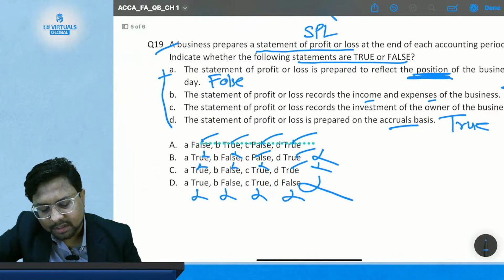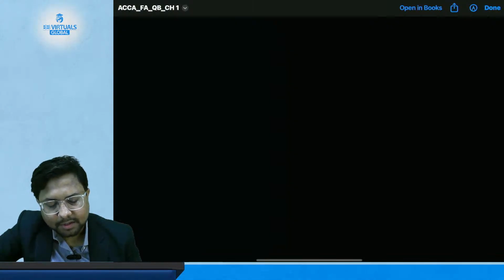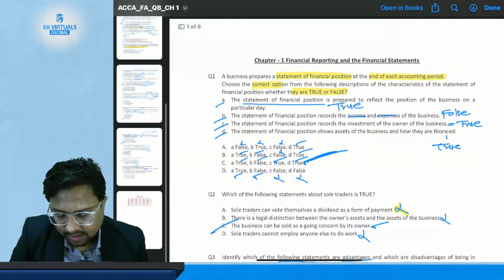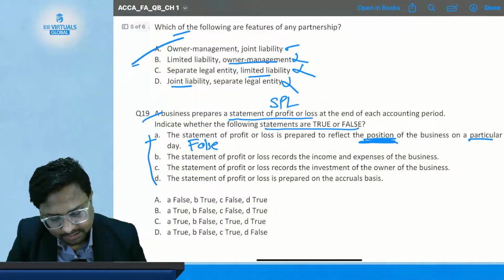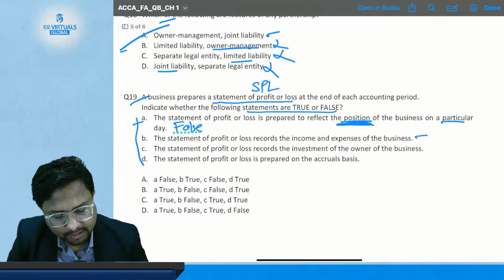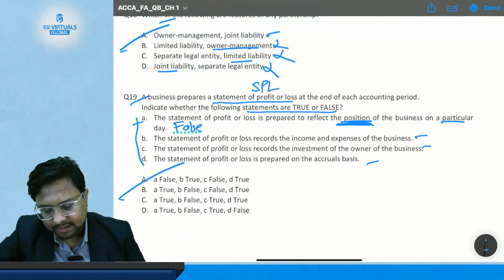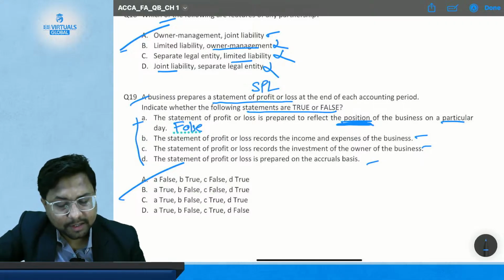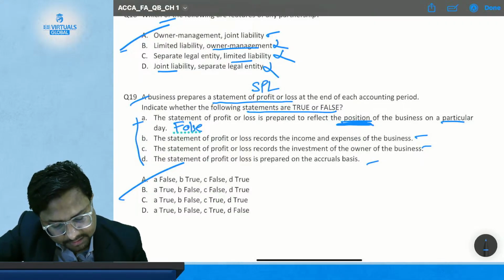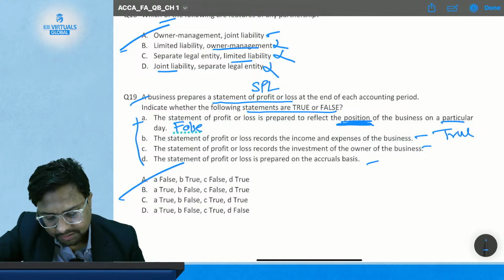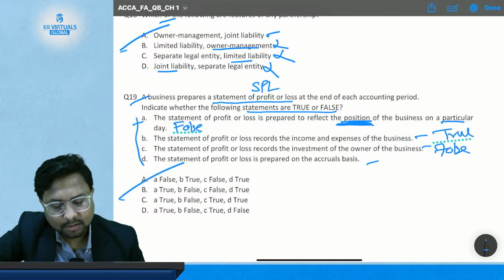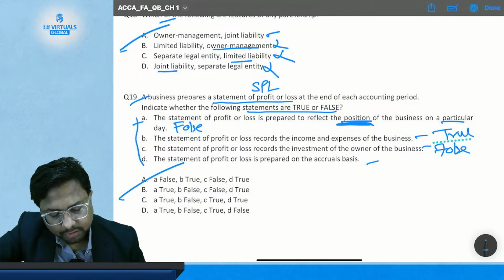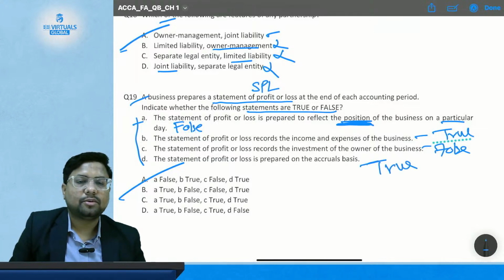So the correct option is option number A, where statements A, B, C, and D are as what we have discussed. Okay, so I'll write it again. Correct answer is A, where statement A is false, statement B is true, statement C is false, it does not talk about the owner's amount, and statement D is true because it is prepared on an accrual basis system.